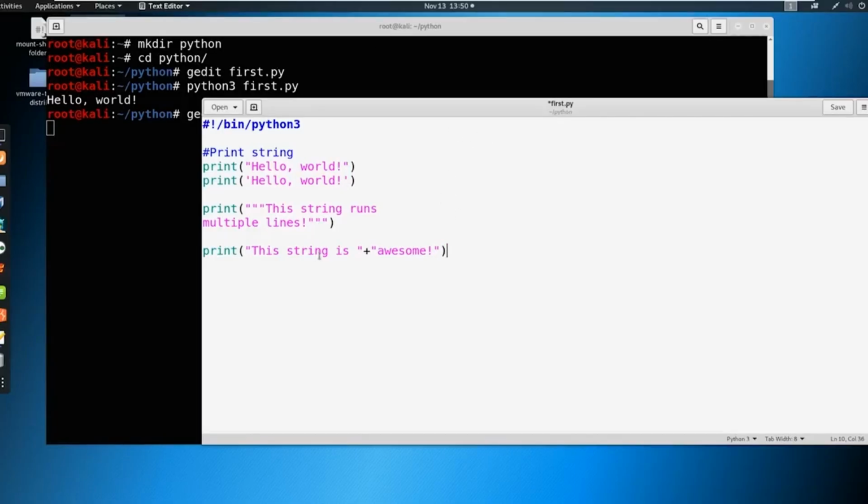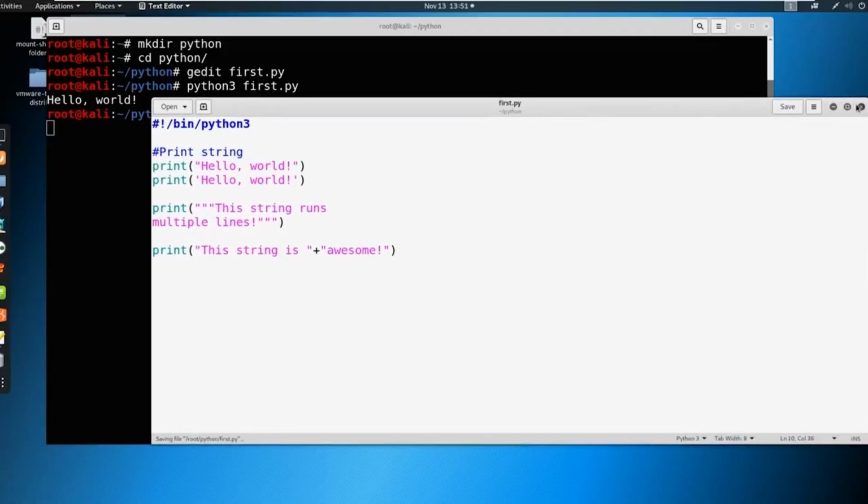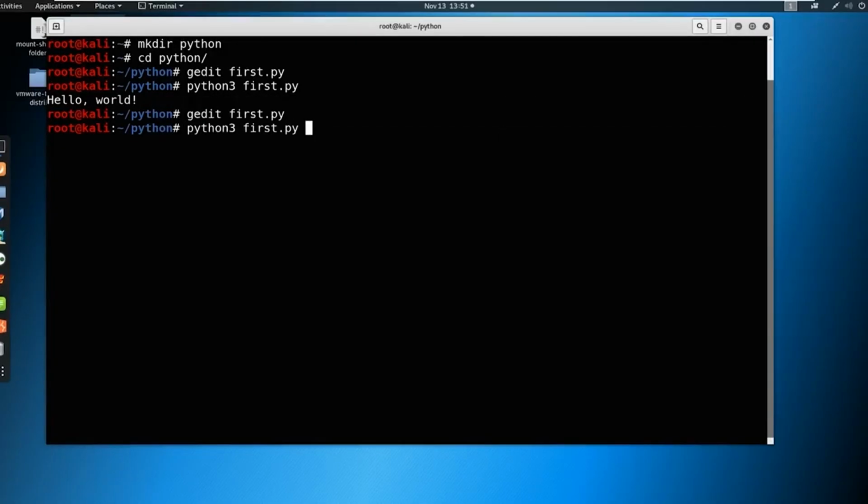So with all of this, it should print hello world, this string runs multiple lines, and this string is awesome. It should be space awesome because we included the space. Even though we put line breaks in, no line breaks are going to be printed. We'll talk about that in a second. So let's save this and run it.